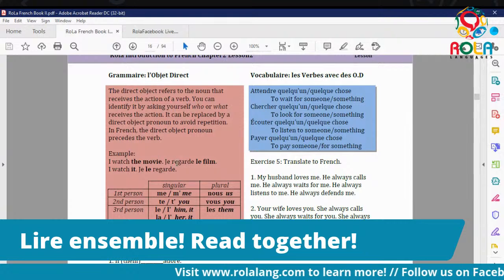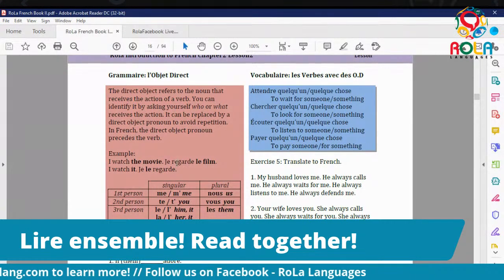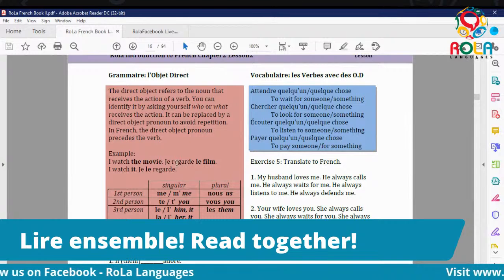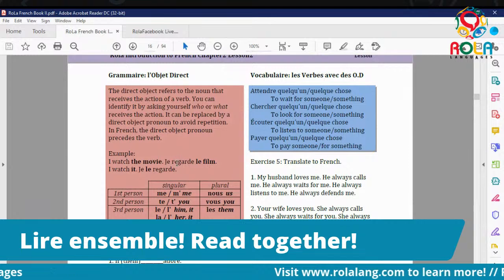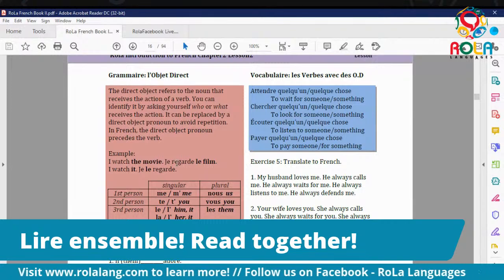When you add things like nouns and adverbs, that makes it more interesting. So you can identify the direct object by asking yourself who or what receives the action.